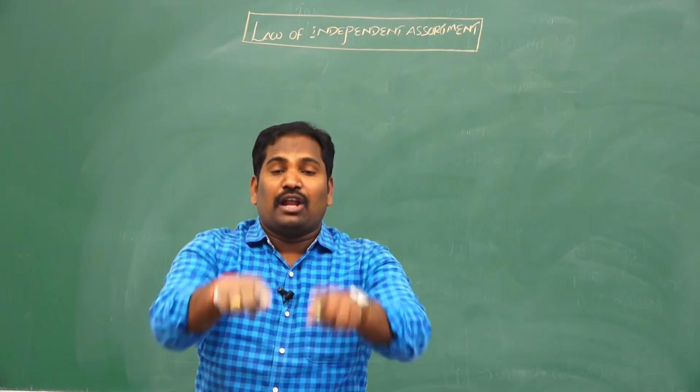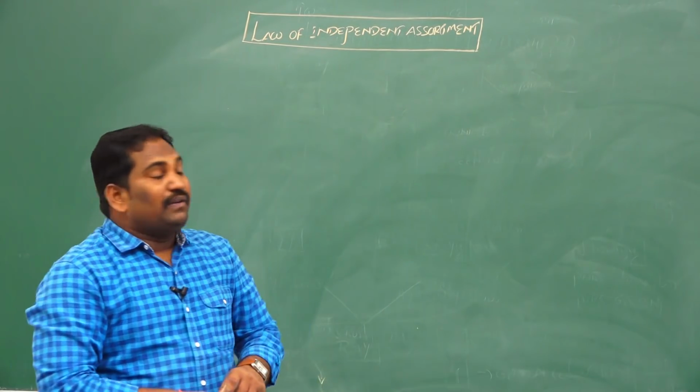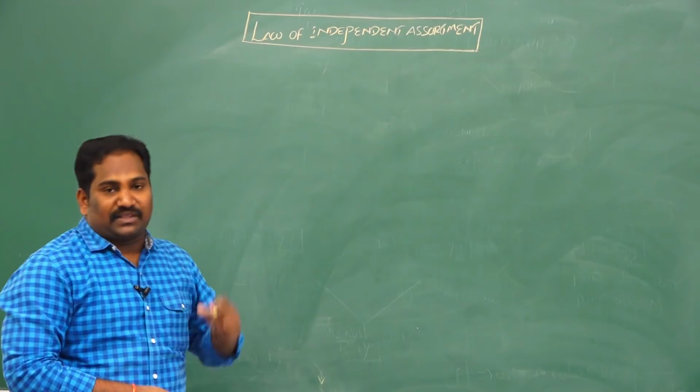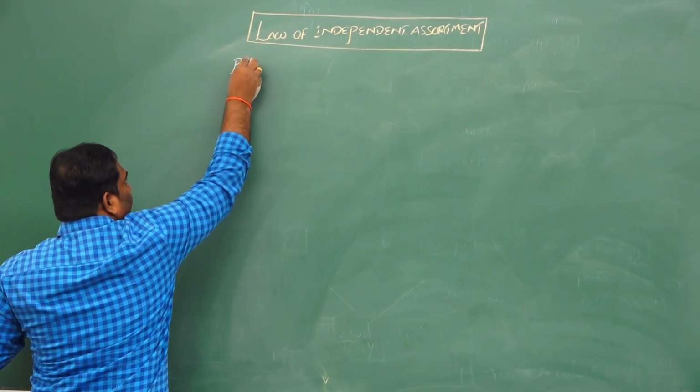For this statement, I am giving an explanation with a flowchart. Here, this is parent 1.